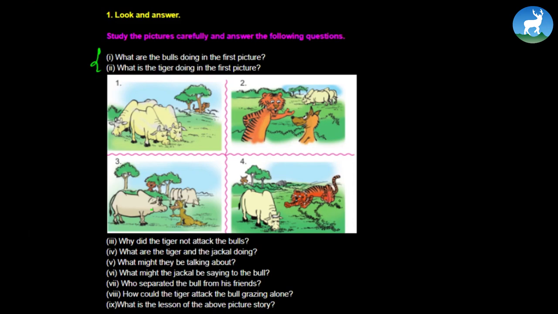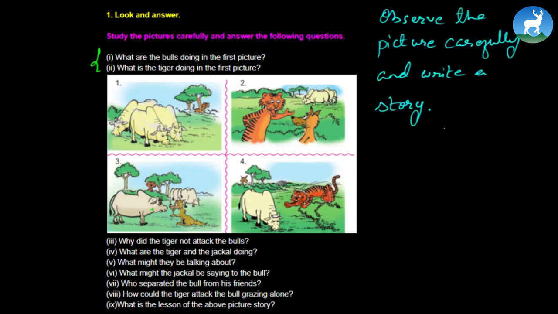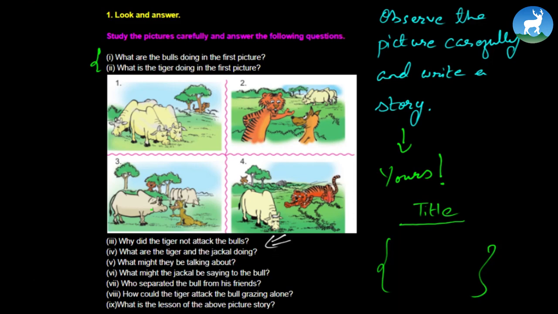Observe the picture very carefully, and apart from answering the questions given here, I want you to write a story. This story is entirely yours, meaning whatever you see here, you're free to write. Give a suitable title to the story and start writing, or perhaps leave a space for the title, first write the story and then provide a title, whatever you prefer. Whatever you write need not have any relevance to the questions asked here. Maybe you want to give it some other shape, maybe you want to tell the story in your own way. So you are all free.